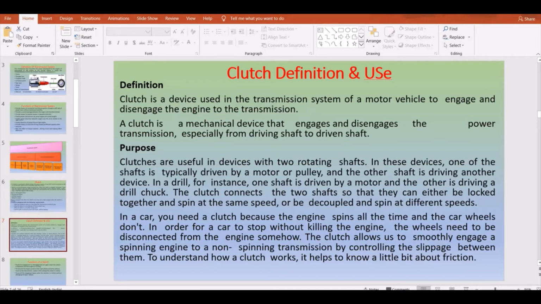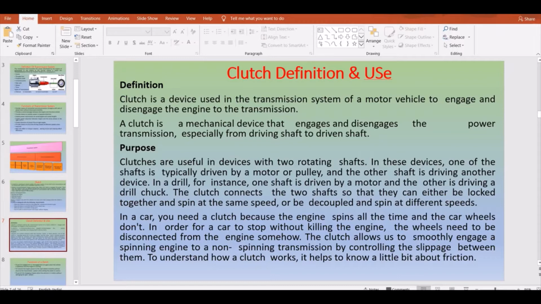And next, what is the purpose of the clutch? Clutches are usually a device where you have two rotating shafts. One is typically driven by the motor or a pulley, and the other shaft is usually driving another one. Let us not stick only to the automobile.